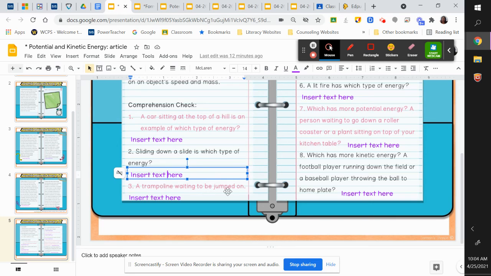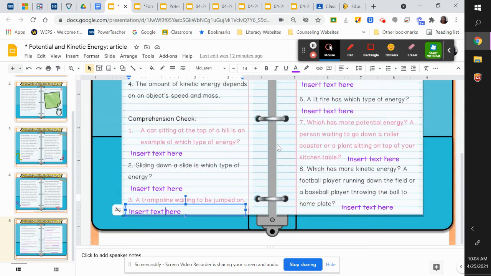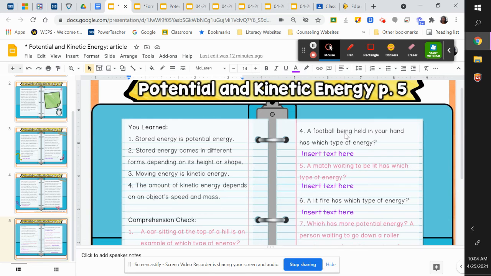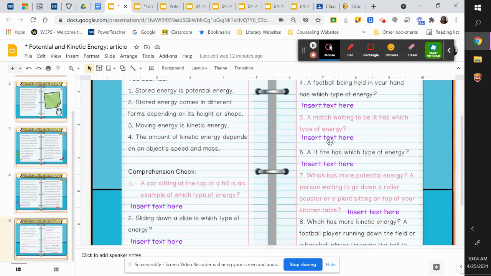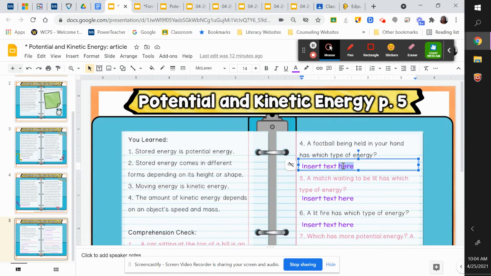3, a trampoline waiting to be jumped on. No one is on the trampoline. It's just still. Is that potential or kinetic? 4, a football being held in your hand has which type of energy? You're not moving that football. You're holding it. You can move, but you're not. You're just holding it. So if you're not moving, is it potential or kinetic? Remember, potential, you're not moving.